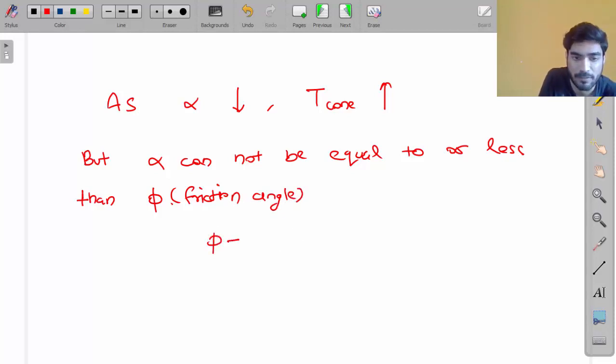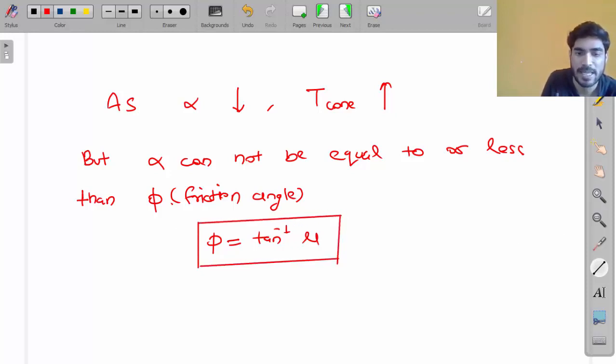Phi is tan inverse of mu. Alpha should be as less as possible, because if alpha is less, T will be more, but alpha should not be equal to or less than phi. It should always be greater than phi.